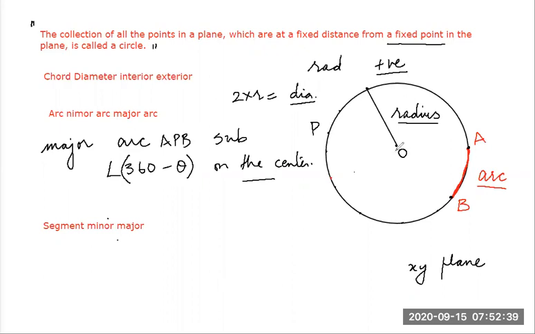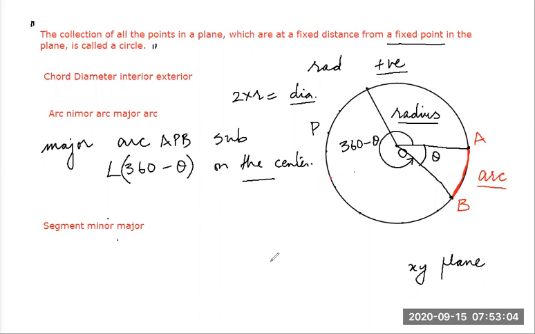All right, so you got the meaning of subtending the angle. Now which is the angle the major arc is subtending, students? The major arc is this APB. This is subtending this angle, so this is 360 minus theta if this angle is theta. So guys, this is the concept of arcs.